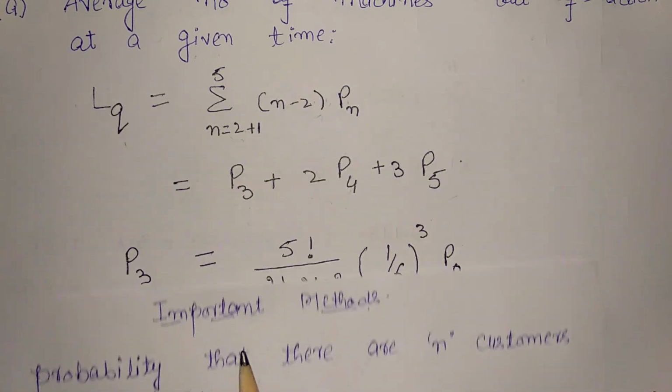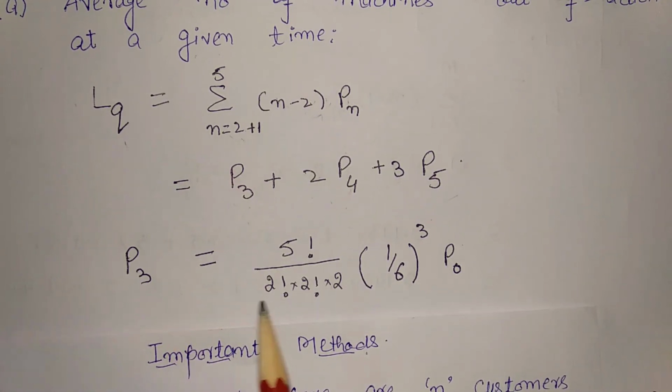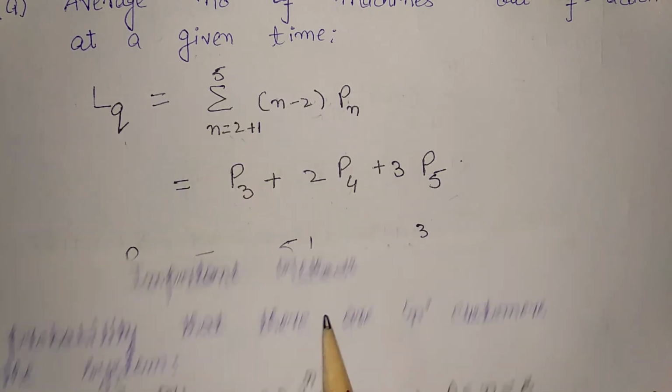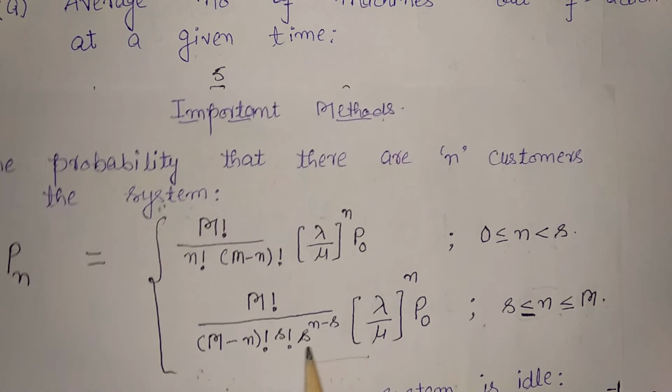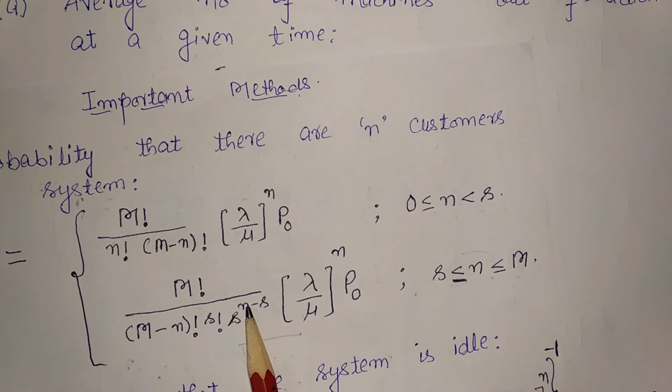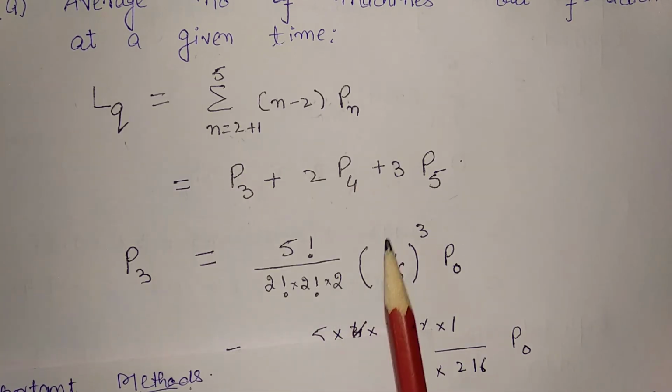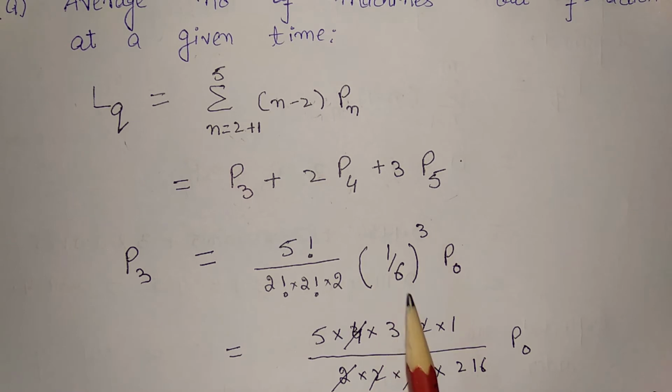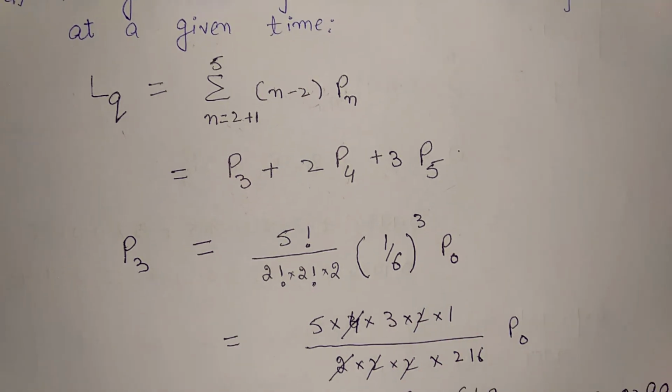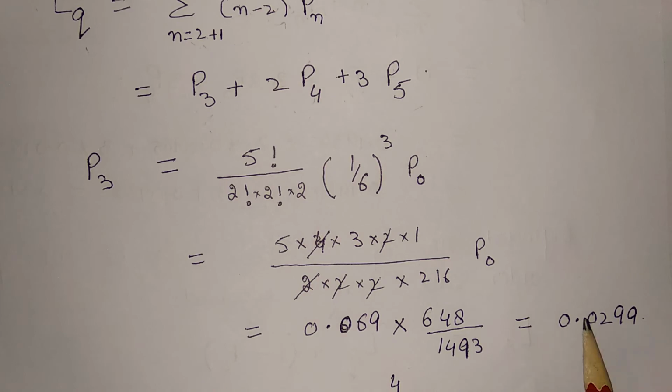Here I have assumed n is 3, so 5 minus 3, that is 2 factorial, into s factorial, s factorial is 2, into s to the power n minus s, that is 1, and lambda upon mu is 1 by 6 raised to power 3, into P0. Now after calculating, I will get 0.029.